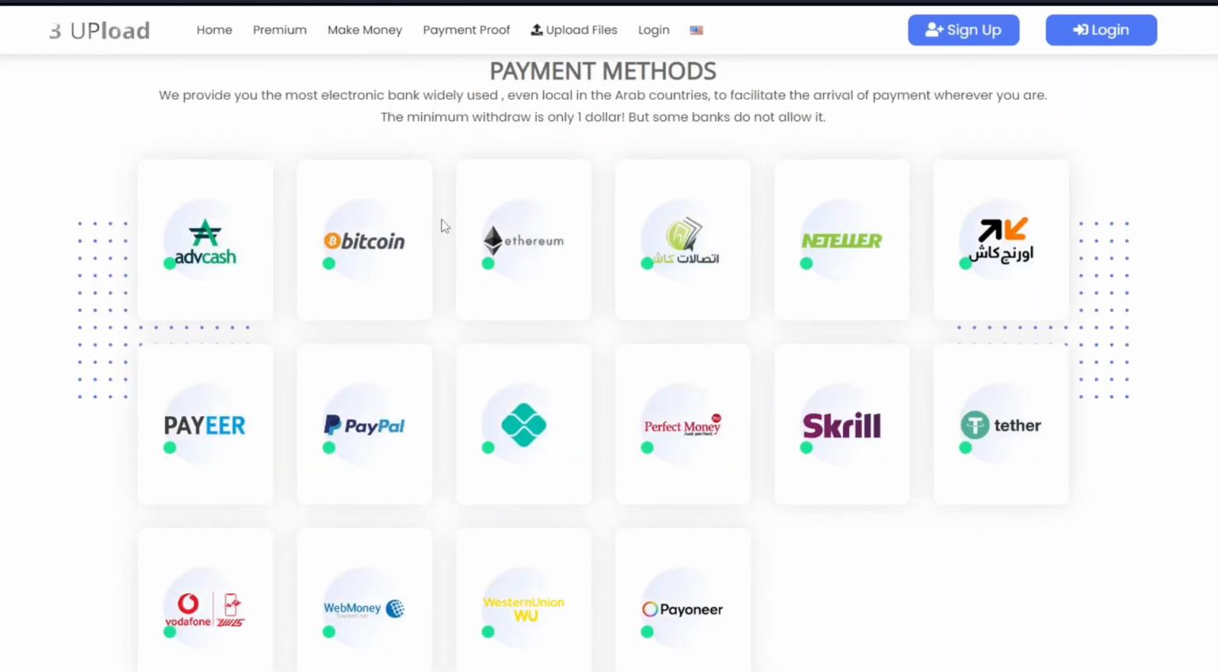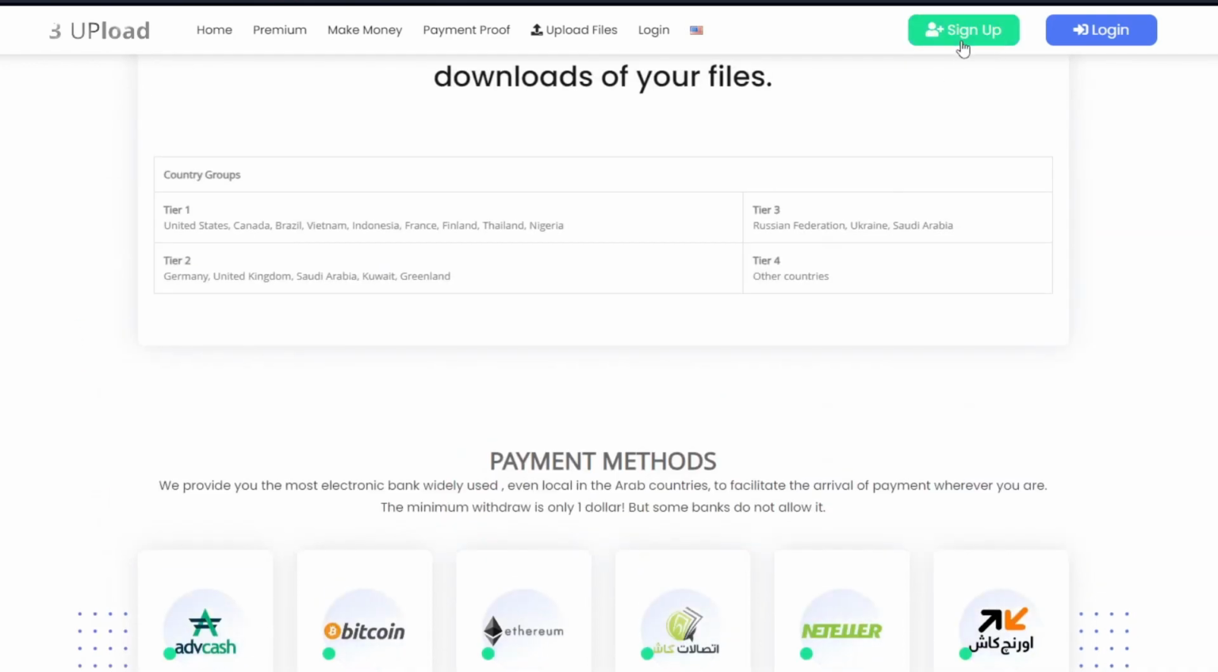And the best part of this is the minimum withdrawal is only $1. So you can actually go ahead and withdraw money today if someone accesses your link. So with that out of the way, let's now go ahead and click on the sign up button right here.